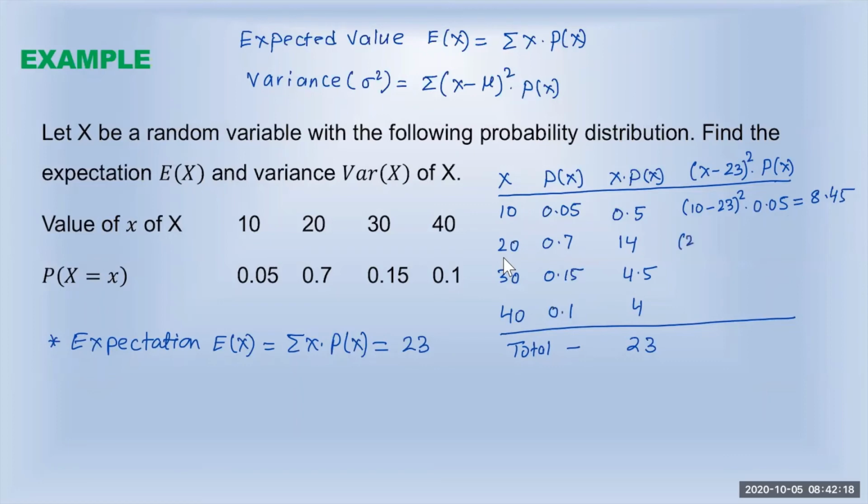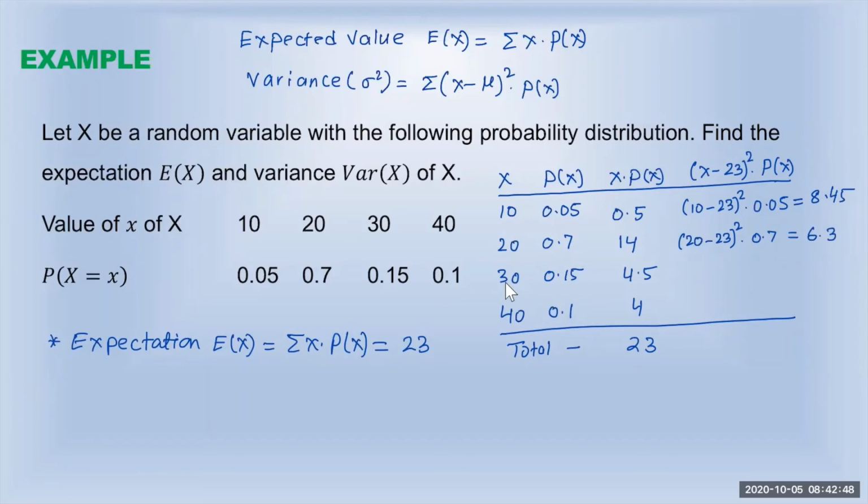So it will be 20 minus 23 squared multiplied by the probability, in this case 0.7. 20 minus 23 is negative 3. The square of negative 3 is positive 9. 9 times 0.7 is 6.3. So that is the second one.